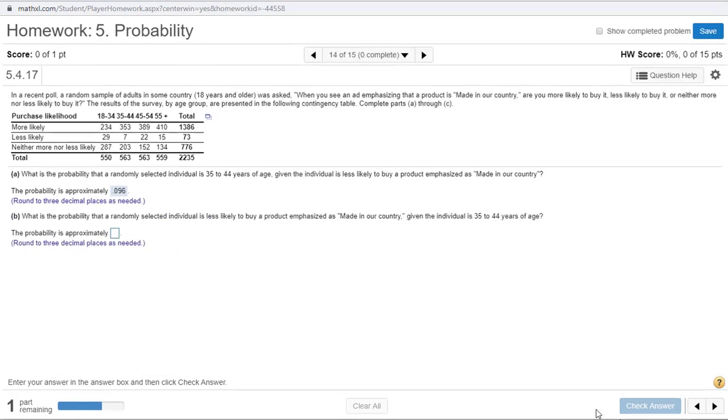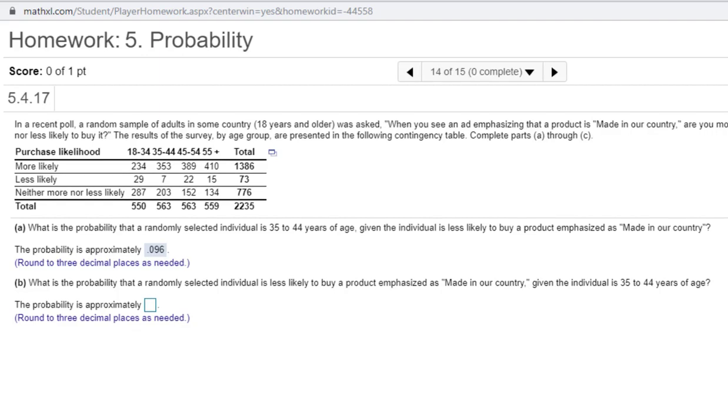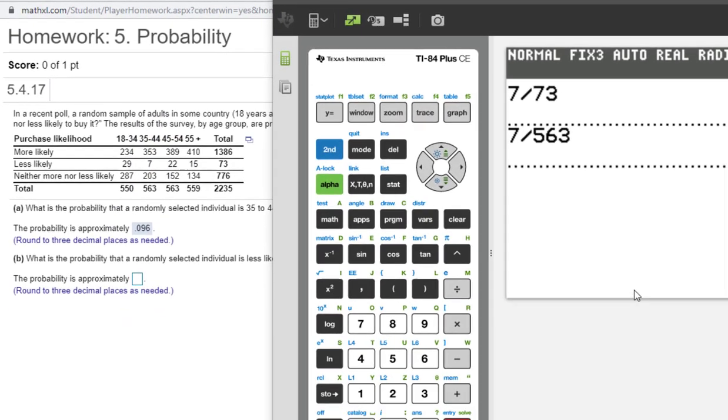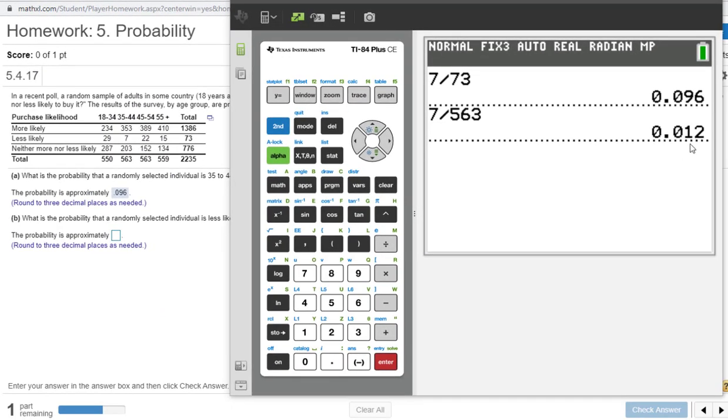So part B, what is the probability that a randomly selected individual is less likely to buy a product emphasized as made in our country? And here's our important statement, given the individual is 35 to 44 years old. So now we look at the 35 to 44-year-old column. We are restricted to that column and that column only. So there's my total at 563. Now we're going to find out what's the probability that is less likely. So I'm looking at less likely, still 7, but now my total is over 563. So much less likely, at 0.012.